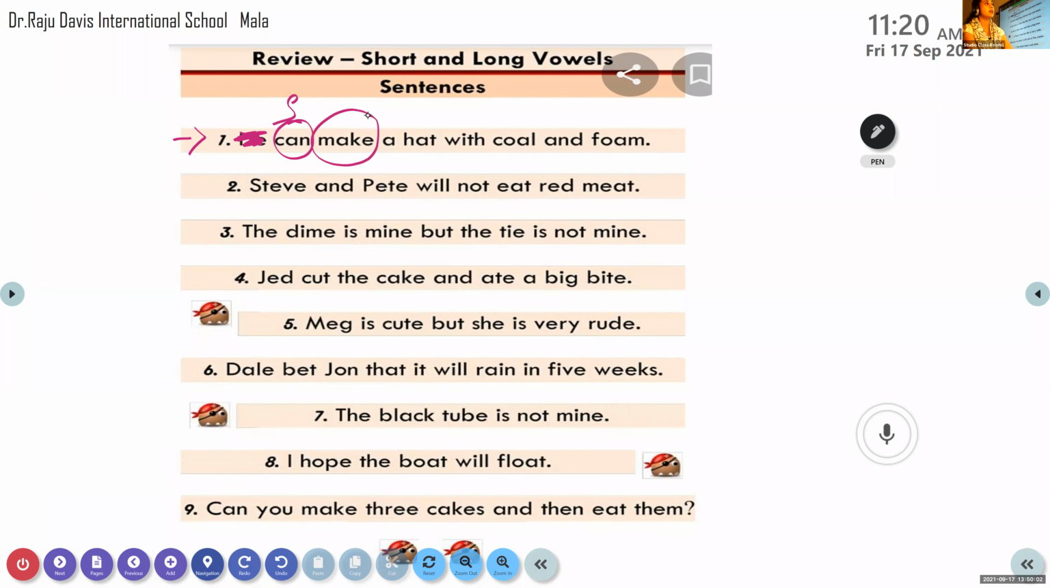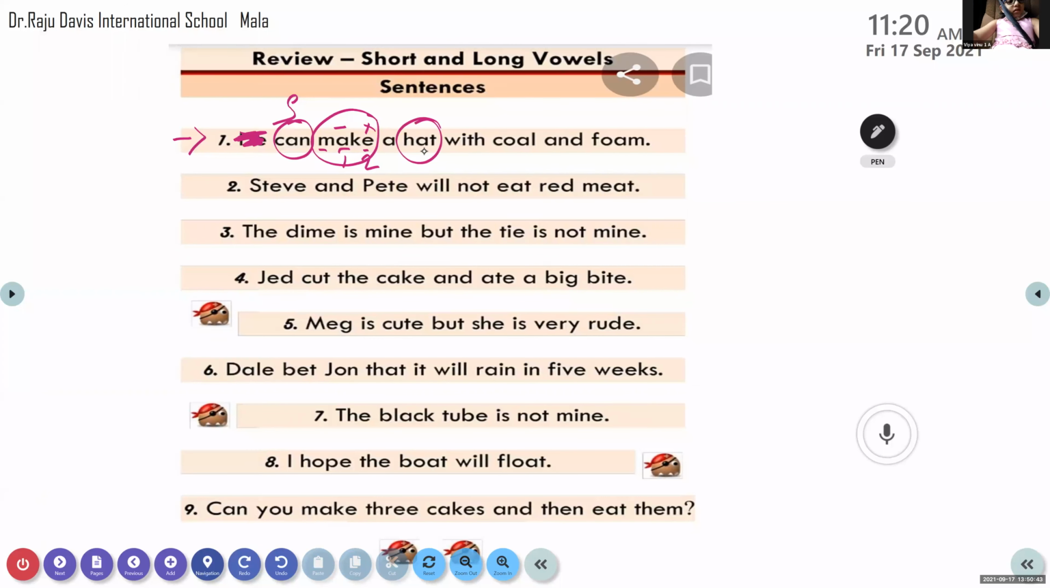Then how many vowels are there in the second word? Two vowels. In these two vowels, which one will be long and which one will be silent? E is silent and A is long. The first vowel is always long and the second vowel is silent. So how will you read this word? Make. Yes, make. Very good.